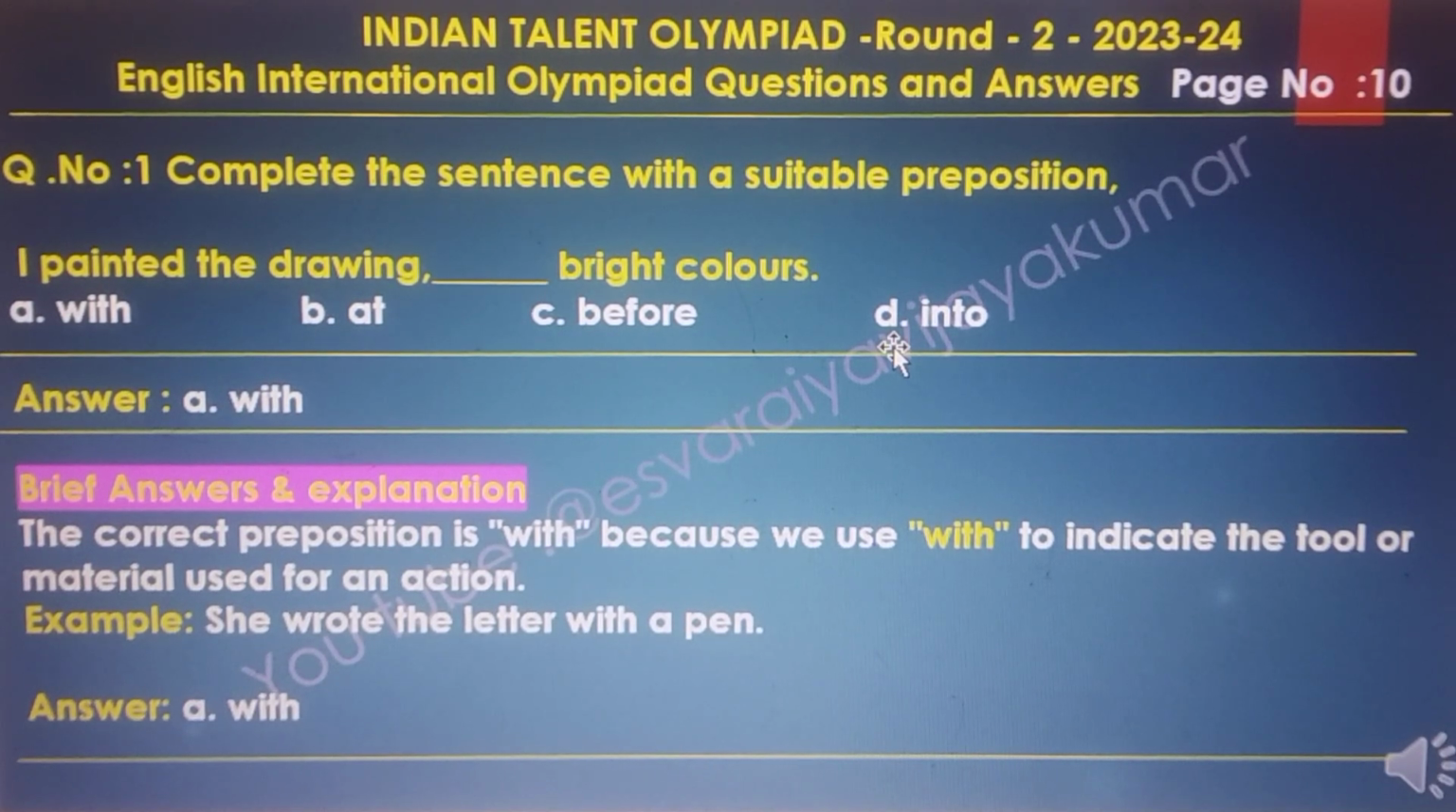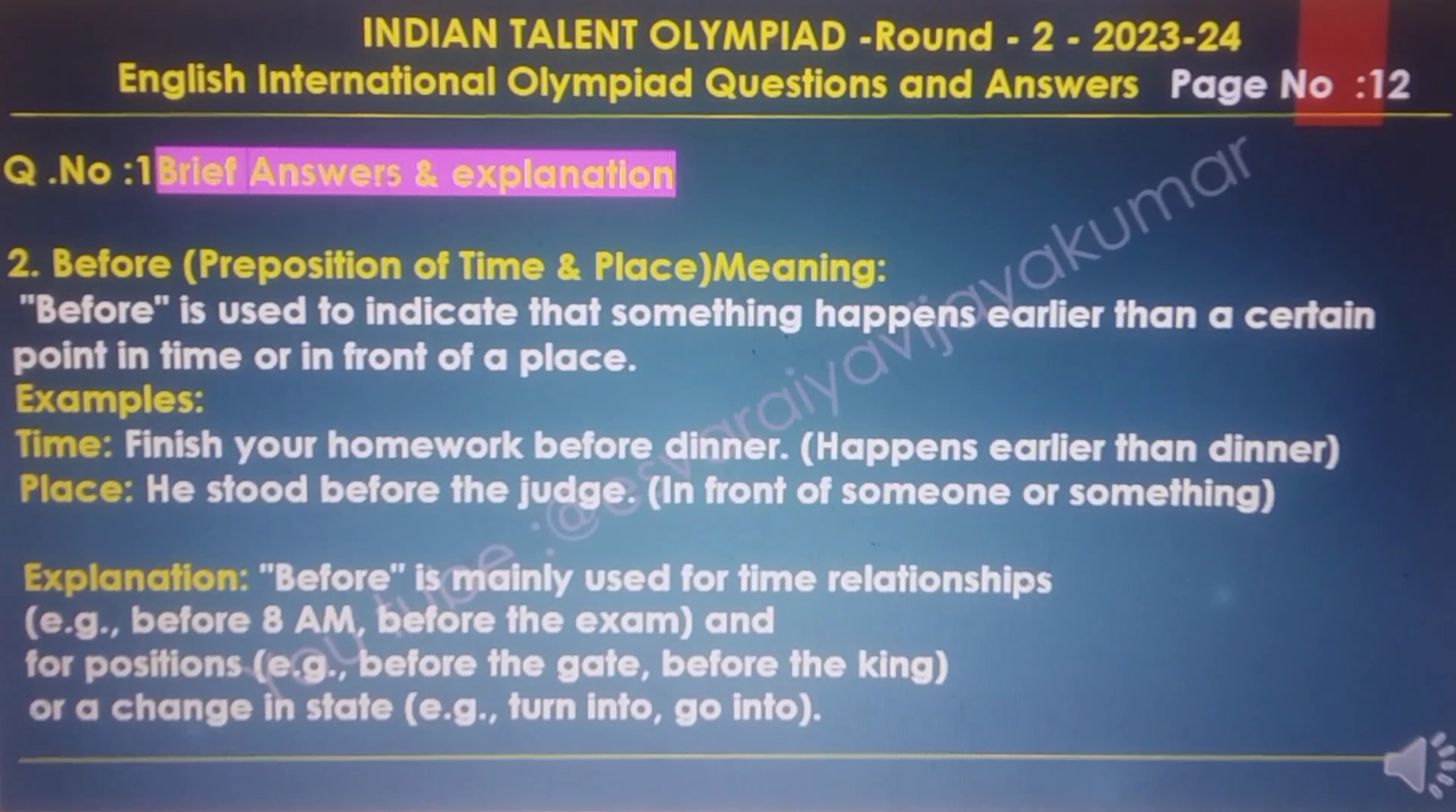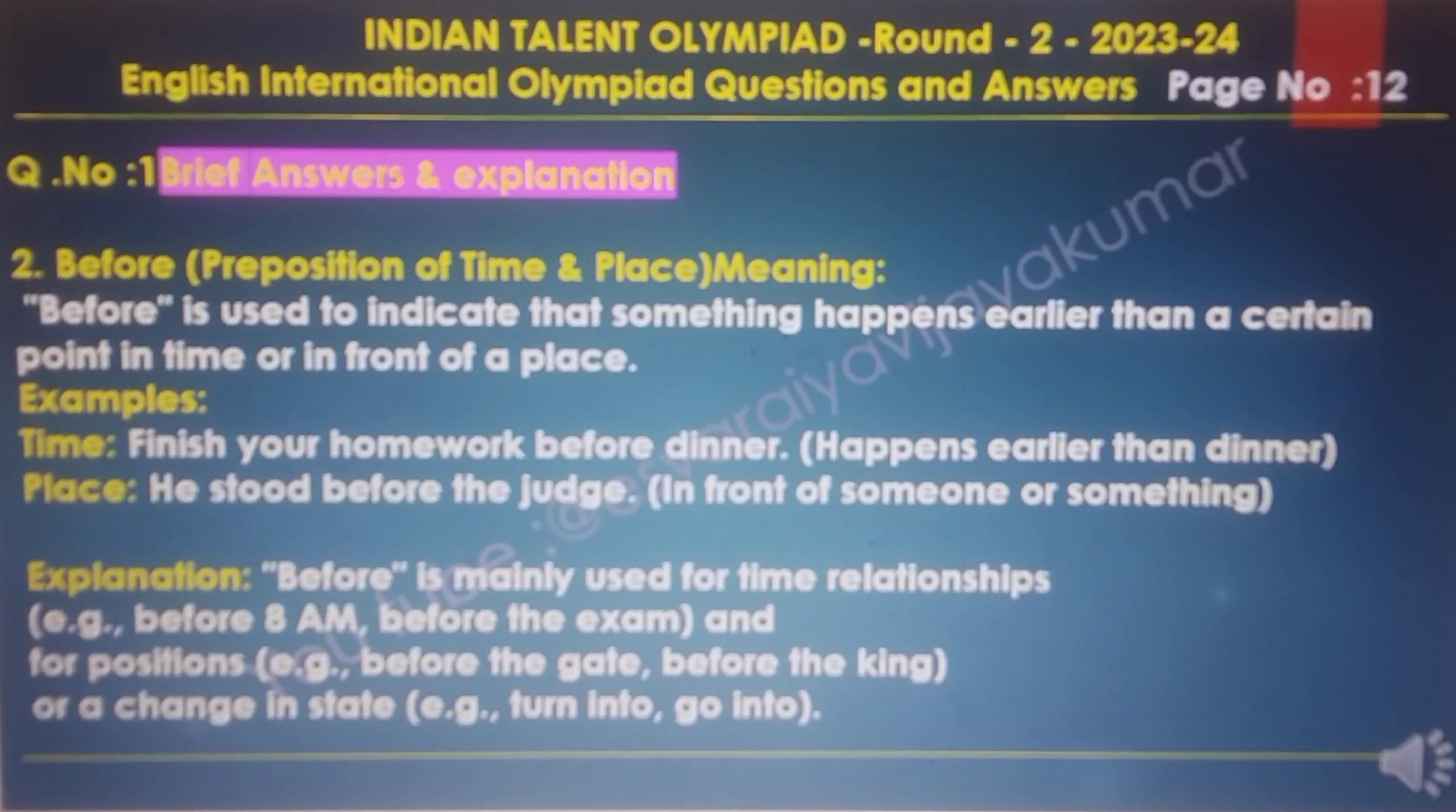The explanations of the prepositions we are also studying right now. The suitable answer for this question is with, and the second option is before. Before is a preposition of time or place. Before is used to indicate that something happens earlier than a certain point in time or in front of a place. Time example: finish your homework before dinner, happens earlier than dinner. Place: we stood before the judge, in front of someone or something.